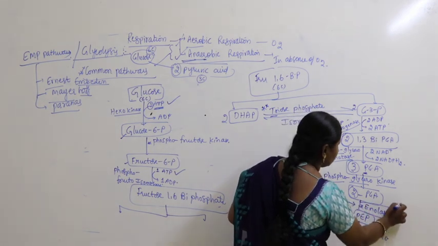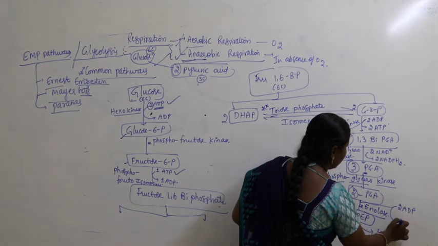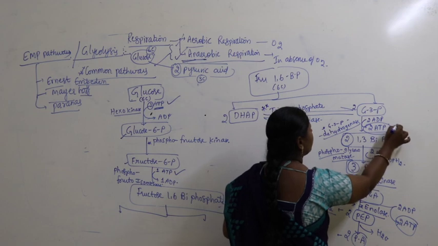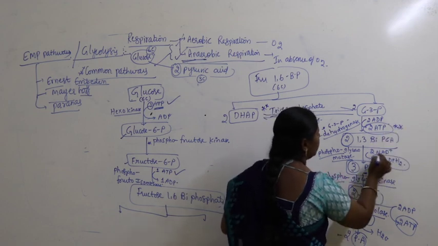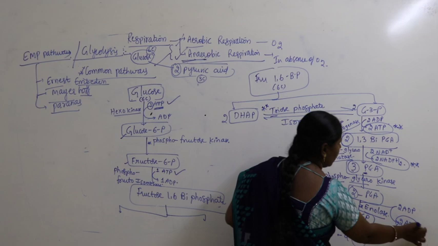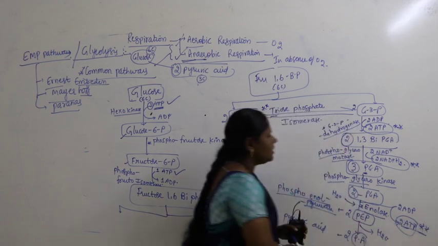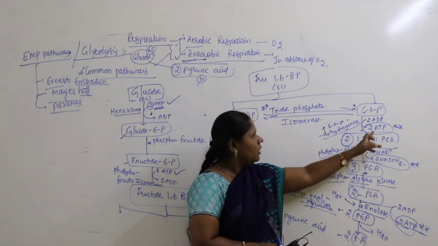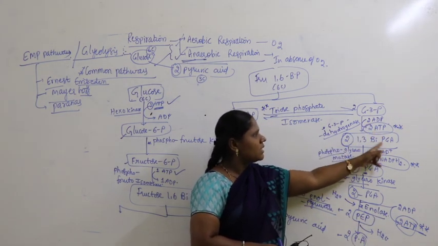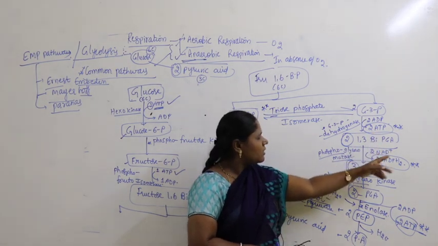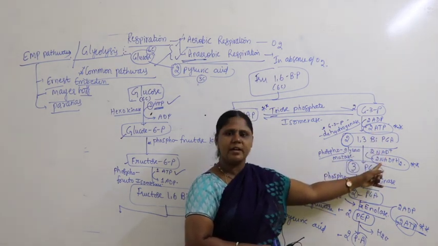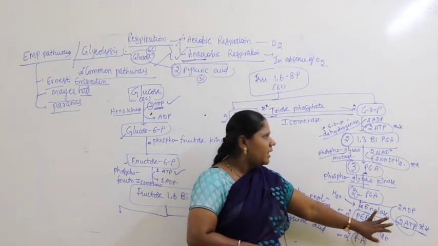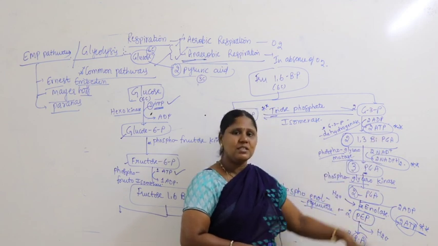In this, there is even a conversion of 2 molecules of ADP into 2 molecules of ATP. So here 2 ATP molecules are produced, energy. Here 2 NADPH2 molecules are produced, and here again 2 molecules of ATP are produced. So these are the places where energy is produced. G3P to 1,3-biphosphoglyceric acid, 2 ATP; biphosphoglyceric acid to 3-phosphoglyceric acid, 2 NADPH2; and again PGA to PEP, 2 molecules of ATP.